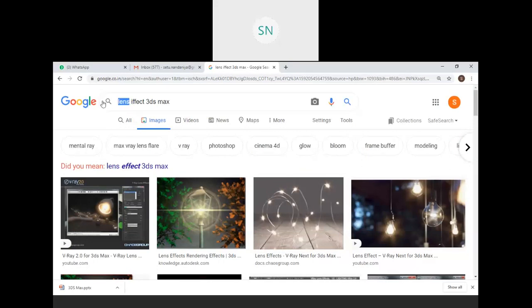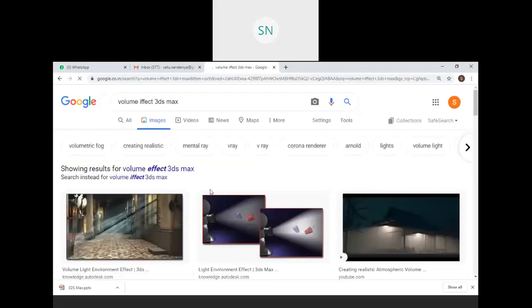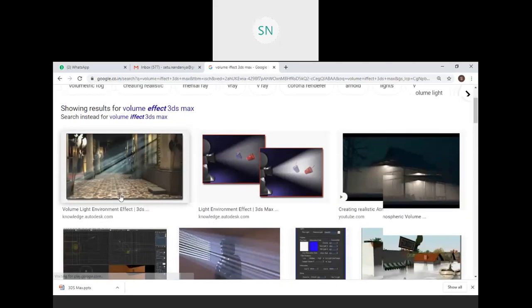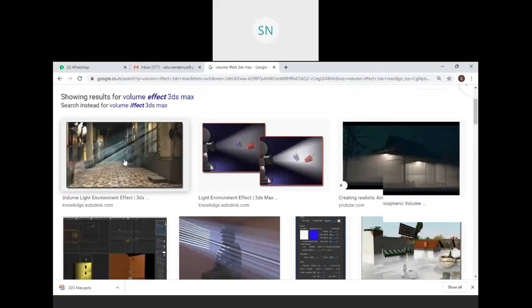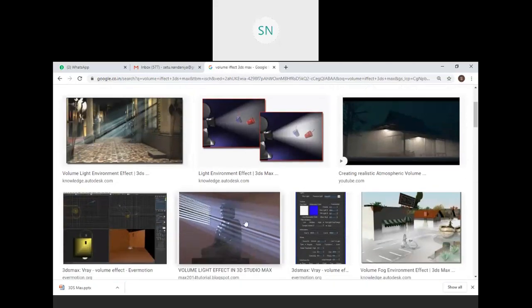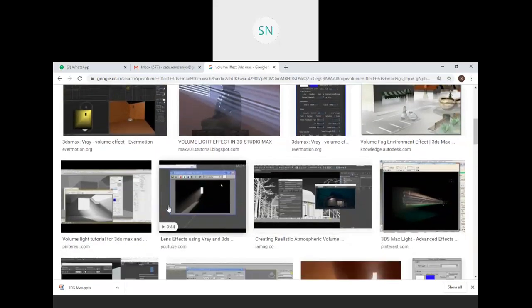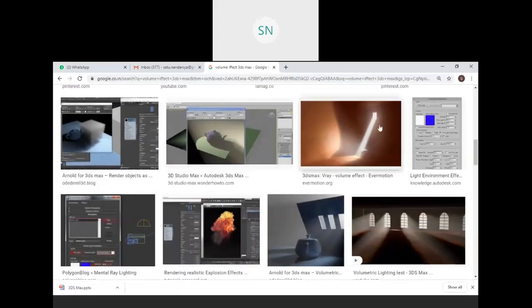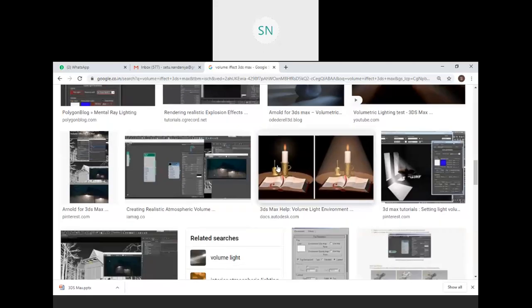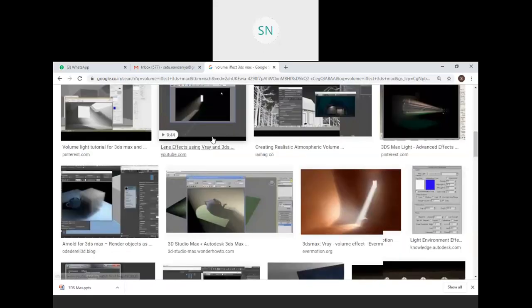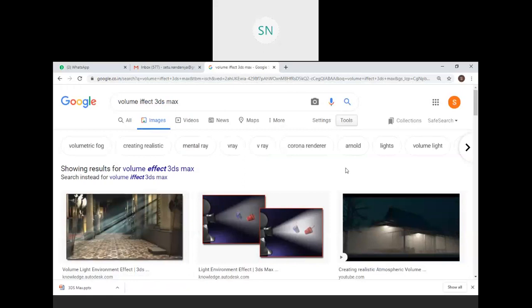Then one more effect is there, volume effect. As I told you, see this one, whenever you enter an empty room, the lighting shadow will be visible to you due to that dusting effect, right? So this effect is known as the volume effect of the light. The entire light shadow is visible, right? Like this. So this kind of effects also you can generate.